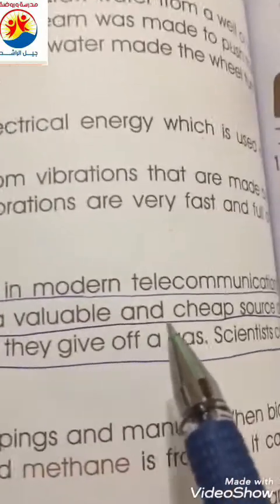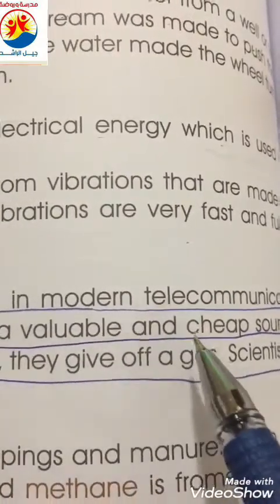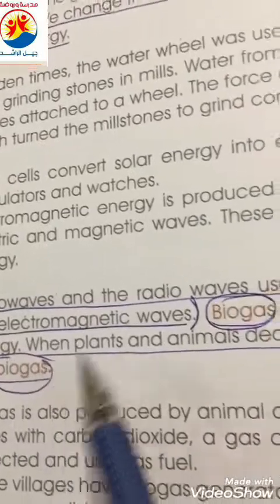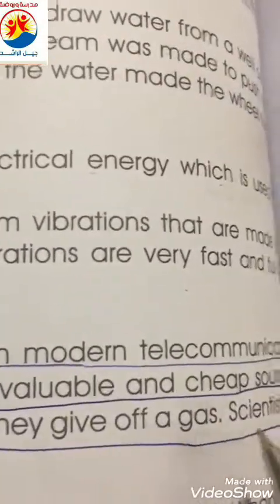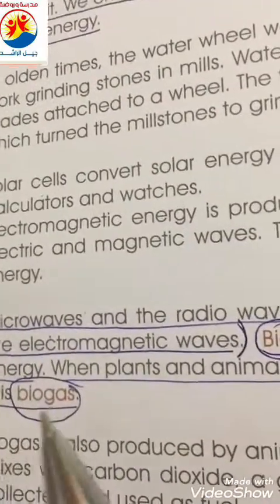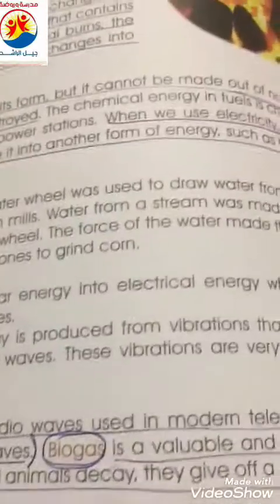Biogas is a valuable and cheap source of energy. When plants and animals decay, they give off a gas. Scientists call this biogas. Now go to Unit 7.